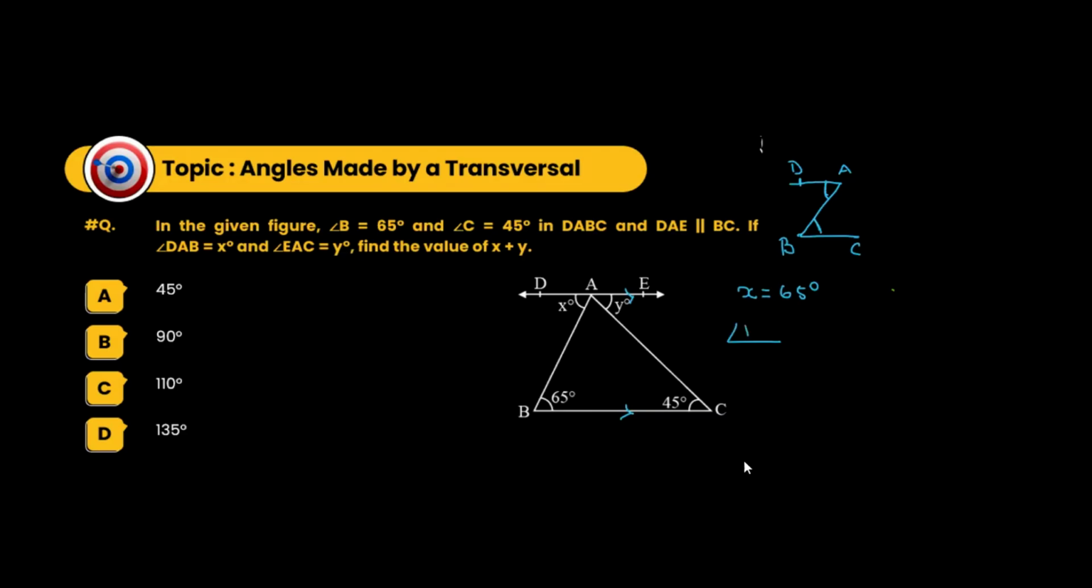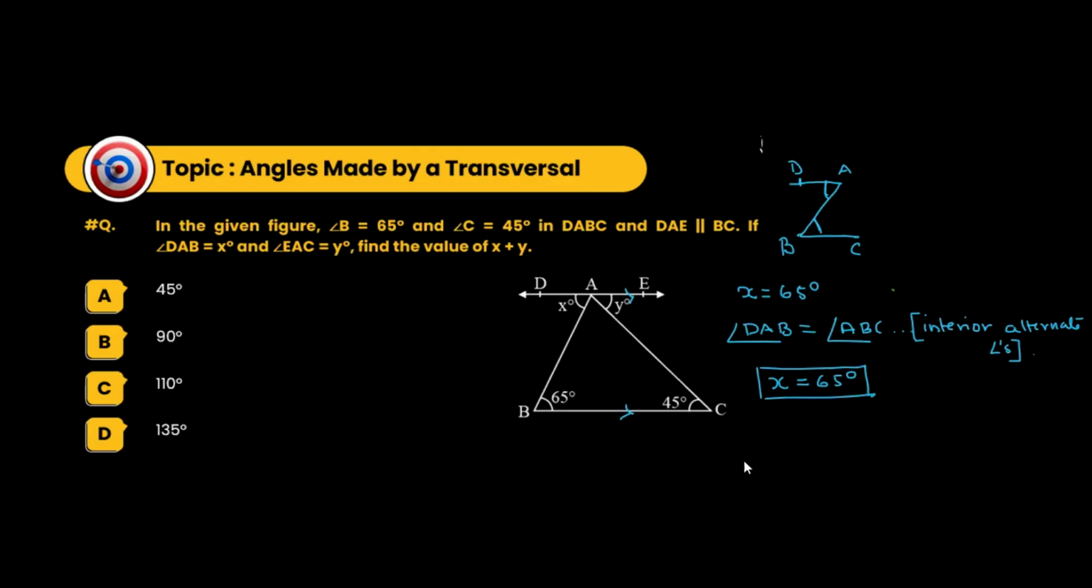You have to say that angle DAB is equal to angle ABC. And the reason will be interior alternate angles. So you have to be careful about providing the reason as well. Making sense? So what is the value of DAB? Obviously X. What is the value of ABC? That is 65 degrees. Yes, Y will be equal to 45 because this is the reverse Z.